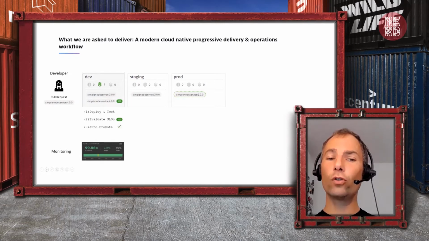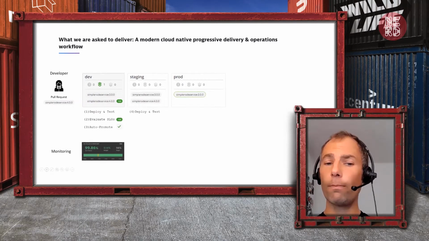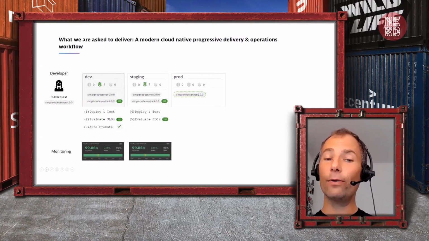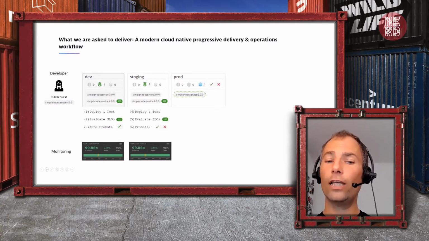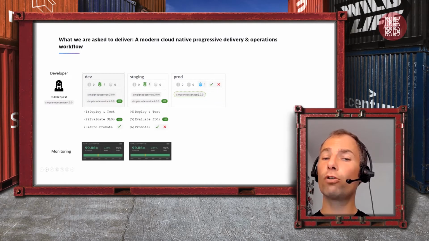And if all of this is good in dev, it can be automatically promoted into the next stage where, again, we expect the pipeline to deploy automatically, to even run more tests in staging, again, evaluate if this version in staging under more load and more tests is still good enough, meets all of our objectives. And if so, then we want the pipeline maybe to not automatically promote into production, but have the capability to say, I have a new artifact that was tested and now do you want to promote it, yes or no?